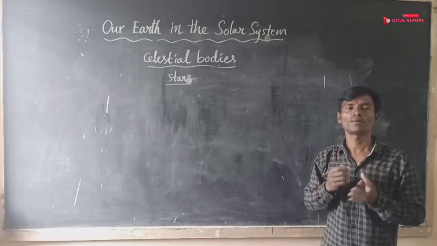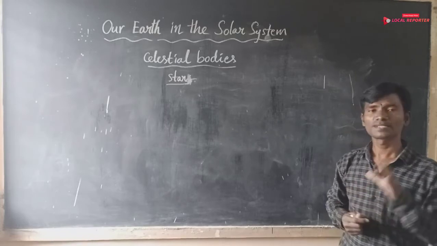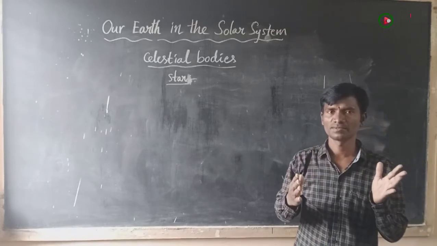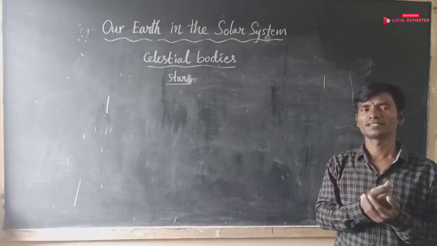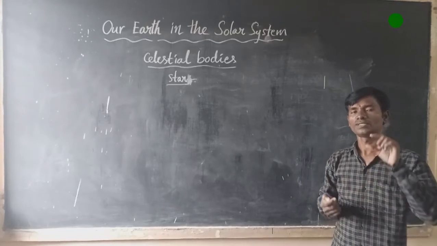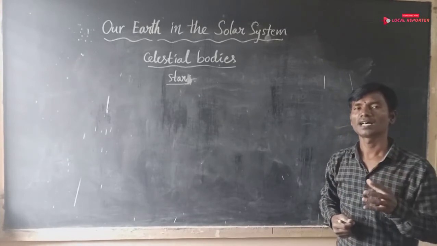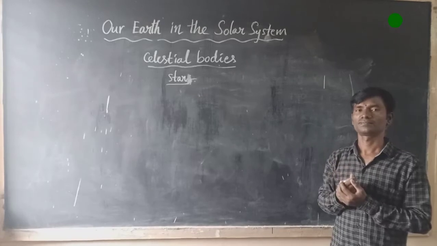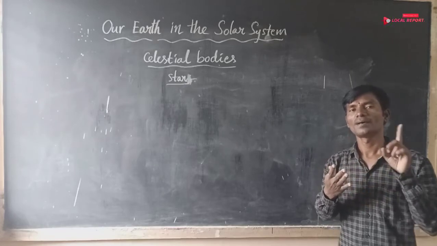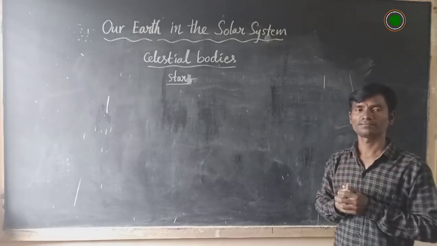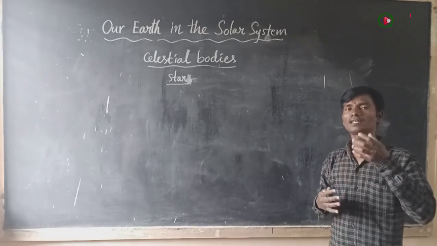Some celestial bodies do not have their own heat and light.